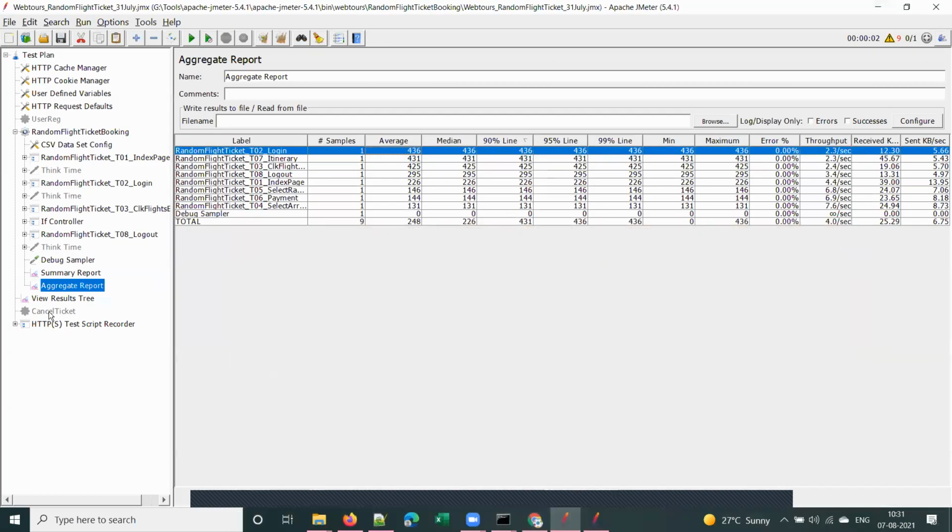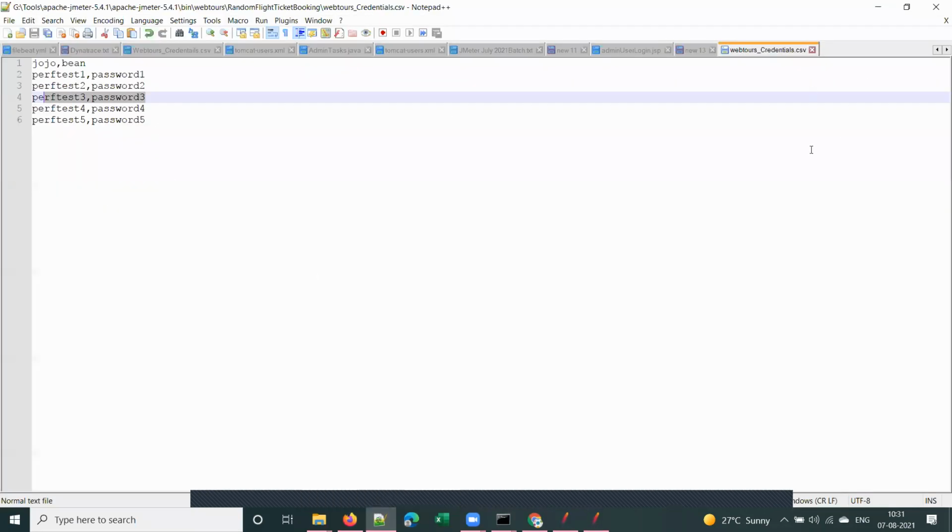Let me complete this. So first let us understand that the aggregate report gives a few more details like median and percentiles. Those who are taking running notes, you can note it down. What is the difference between the summary report and the aggregate report? Okay, please note it down. Very important interview question.